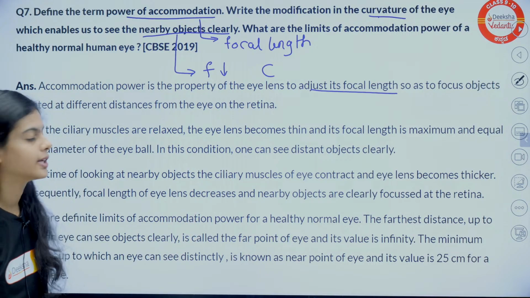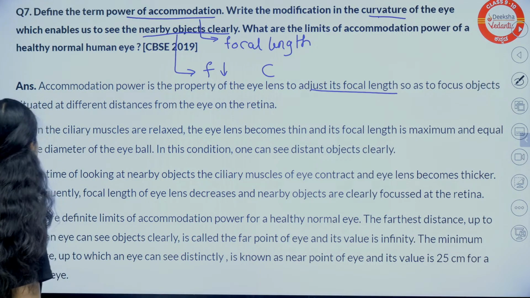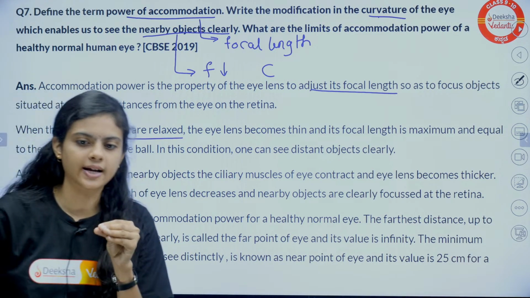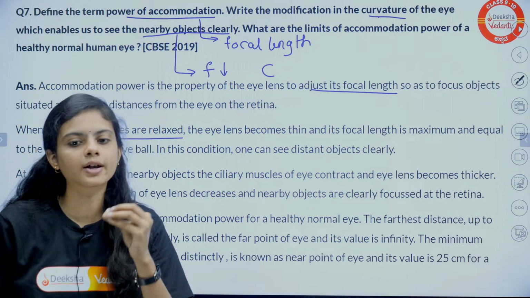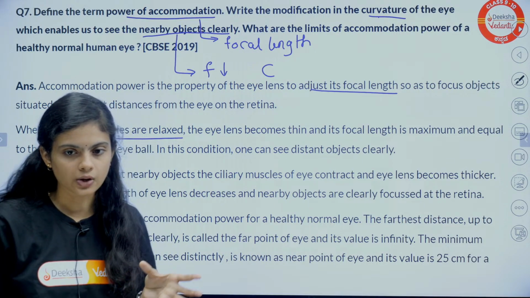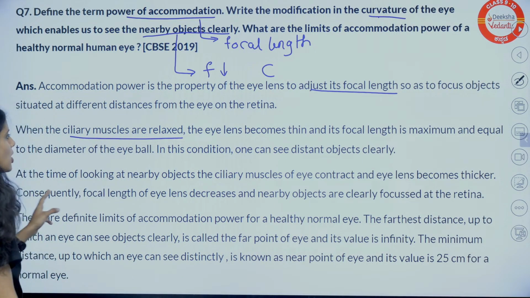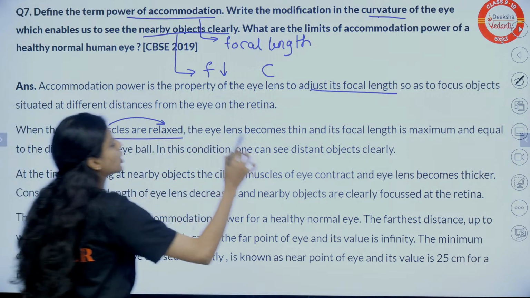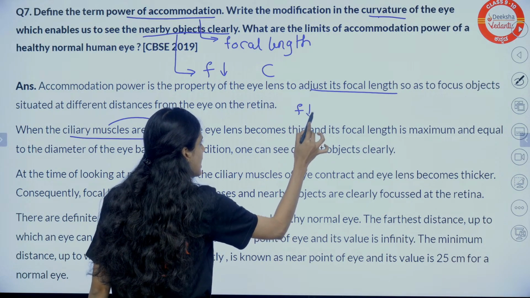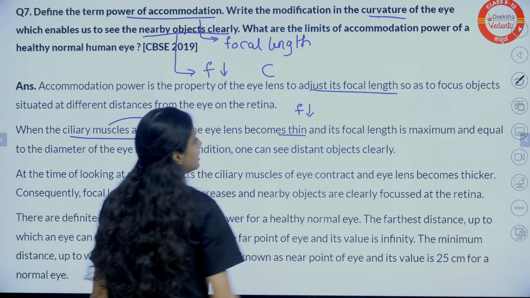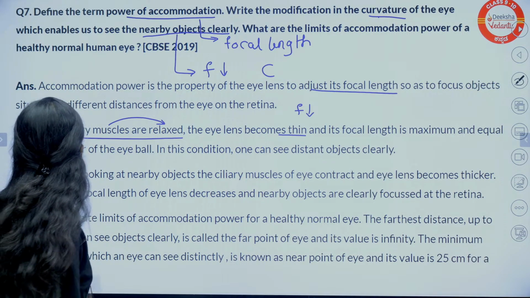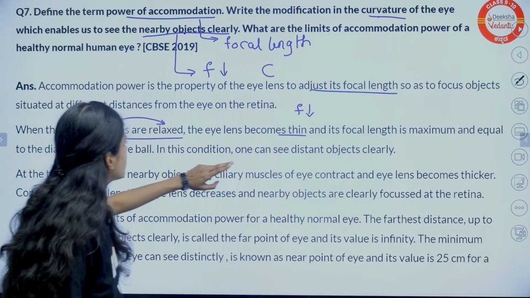Let me come to that. Here the ciliary muscles are relaxed. They are not contracted, they are expanded or relaxed. Let me go point by point. What about the ciliary muscles? Relaxed. Focal length should be less, and what next? That is, it becomes thin. Just a second, why maximum? While the ciliary muscles are relaxed, the focal, okay.